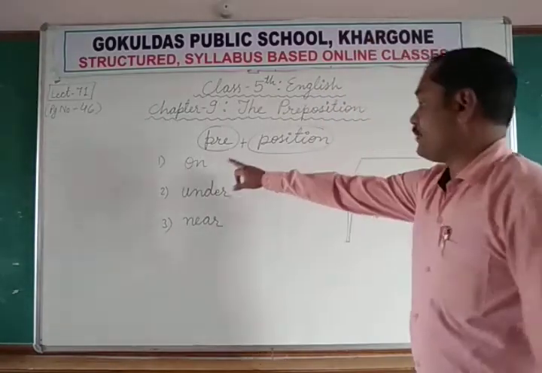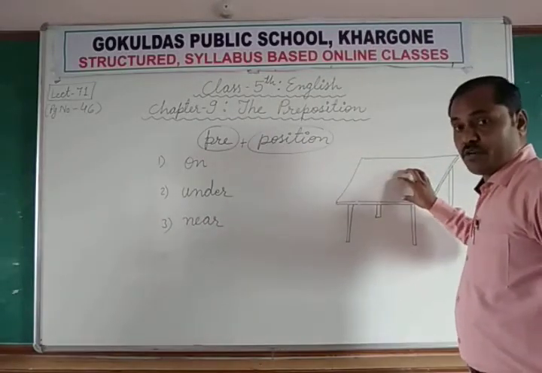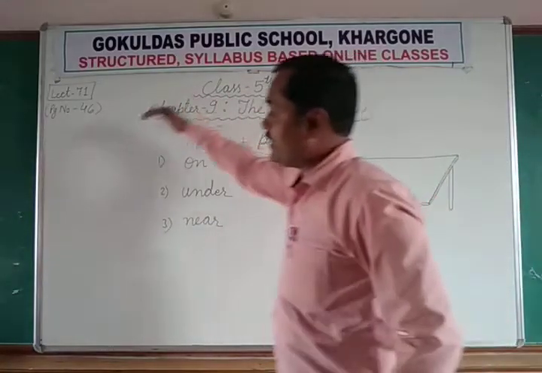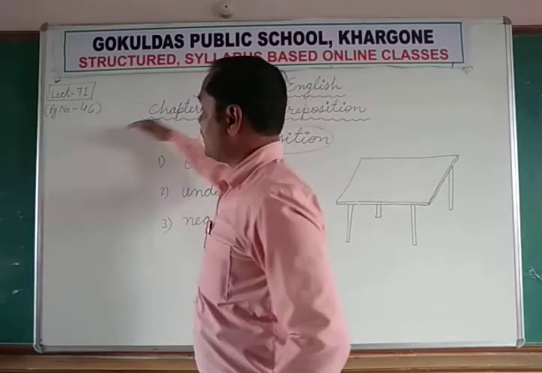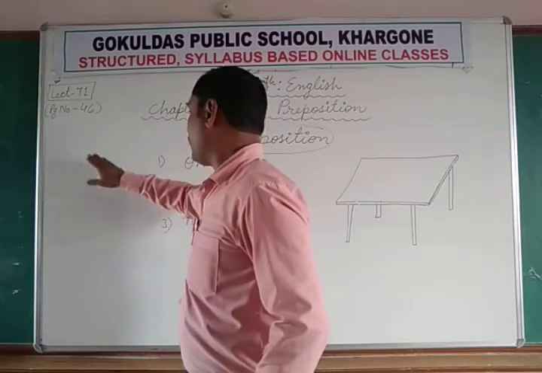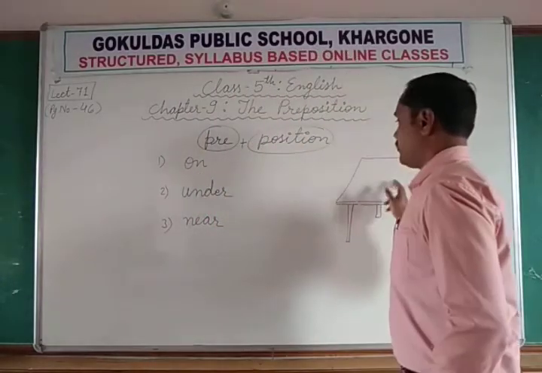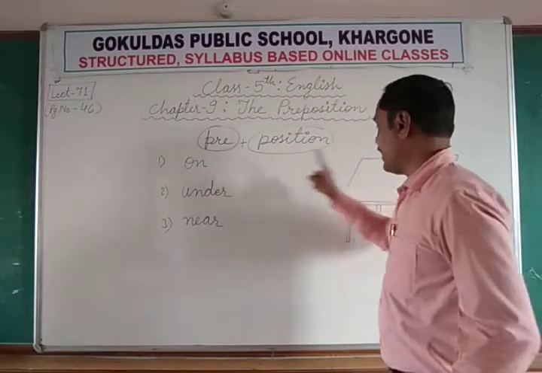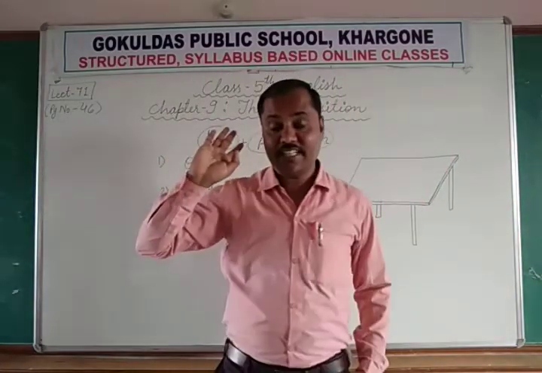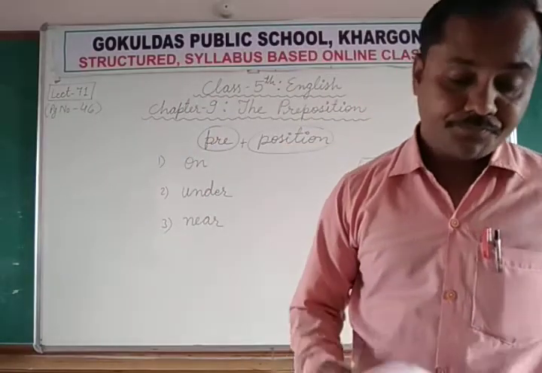Prepositions are the words which show the relation of a noun or pronoun, like table, with the other words in the sentence, like pen. The pen is the other word, and on the table. So on shows the relation of this noun or pronoun with the remaining words in the sentence. So this is the work.